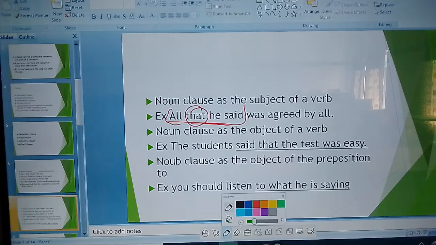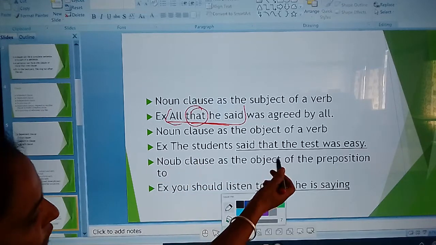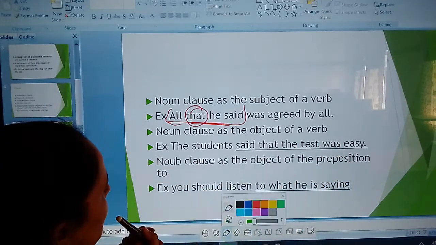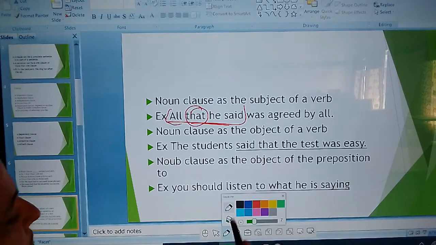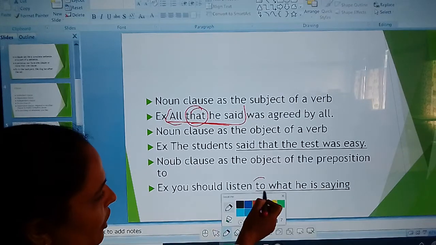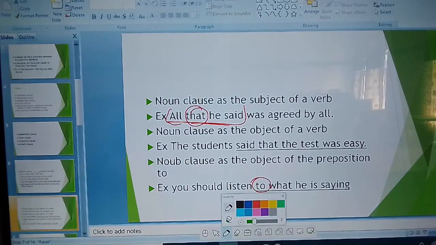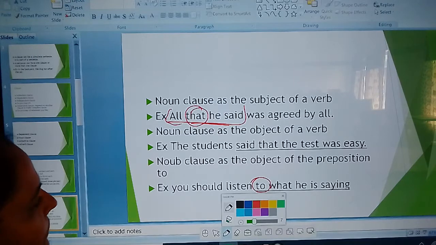Noun clause is used as a subject, as an object, and as an object of the prepositions. Please keep this in mind. The next one is noun clause as the object of verb. The student said that... In this sentence, it is used as an object. And the next one: you should listen to what he is saying. In this sentence, it is used as an object of the preposition. All the students know about prepositions. Here we are using to.